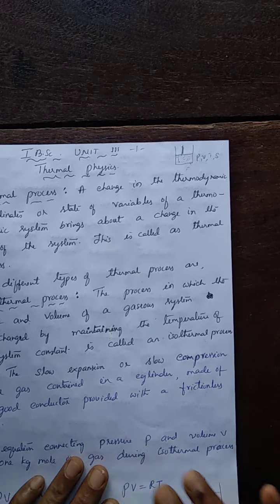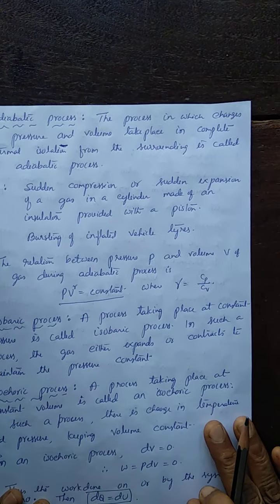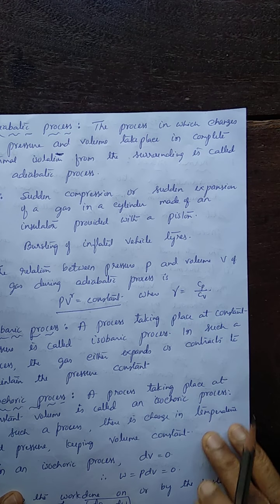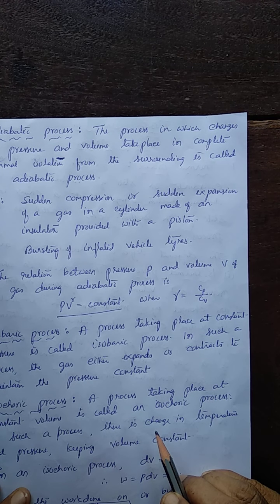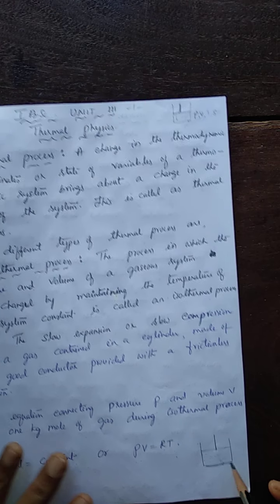Another type of process possible is the adiabatic process. Adiabatic. An adiabatic process is nothing but a process in which the changes in pressure and volume take place in complete thermal isolation from the surrounding. When the system is completely isolated from the surrounding, see, this is the system.